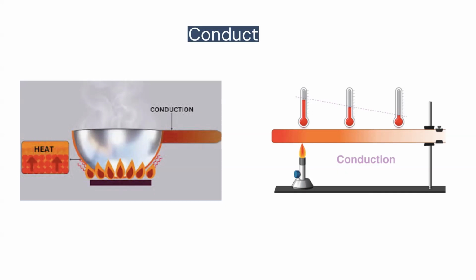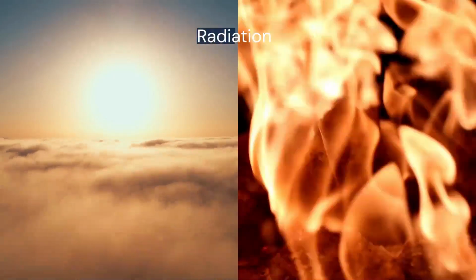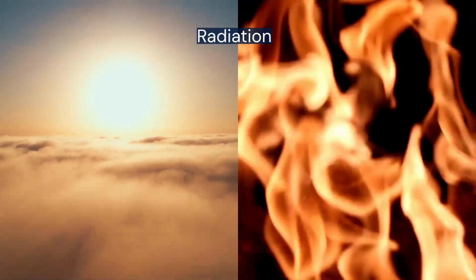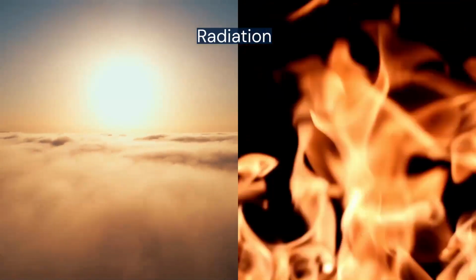In conduction, heat travels through direct particle-to-particle contact, which is why metals heat up quickly. Convection occurs in liquids and gases, where warmer, lighter regions rise and cooler, denser regions sink, creating a current. Radiation does not need any medium. Heat travels as infrared waves, such as the warmth felt from the sun or a fire.